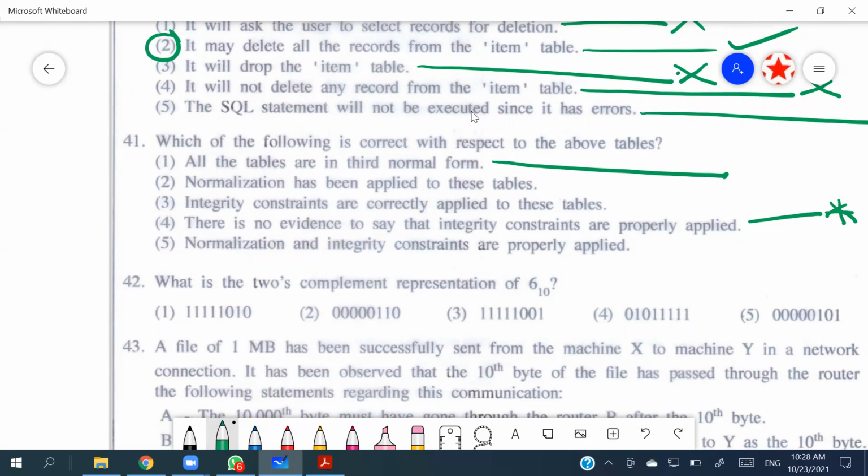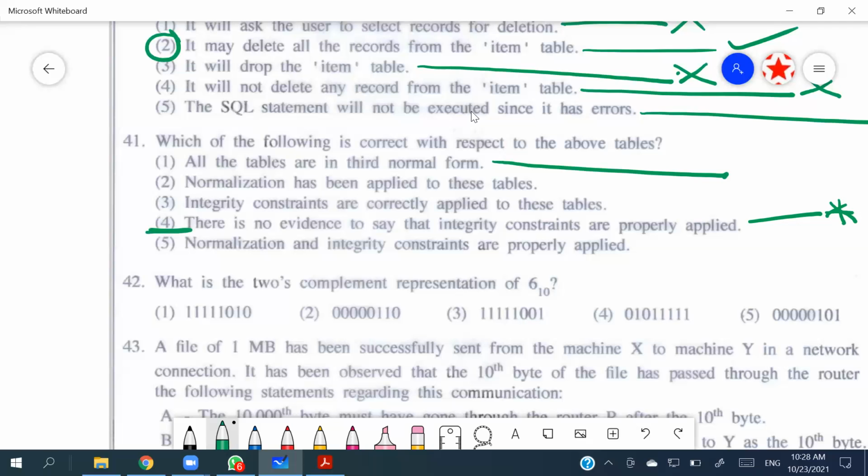Even third normal form is an assumption we make. So there, if you like, we can stay with the assumption. Normalization has been applied to these tables. We can assume, okay, it is being applied. Why do we have to assume that? Because we don't know what the relationship is. I'm talking according to the nature of this question, because they have given an answer like this fourth answer.